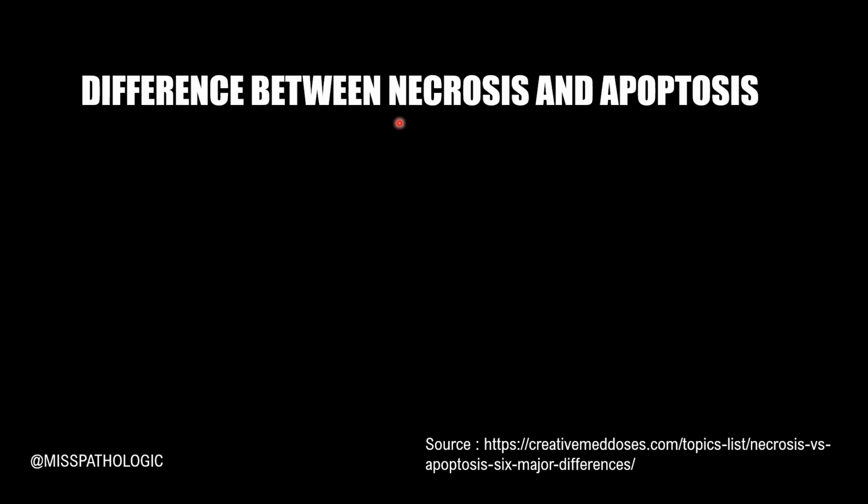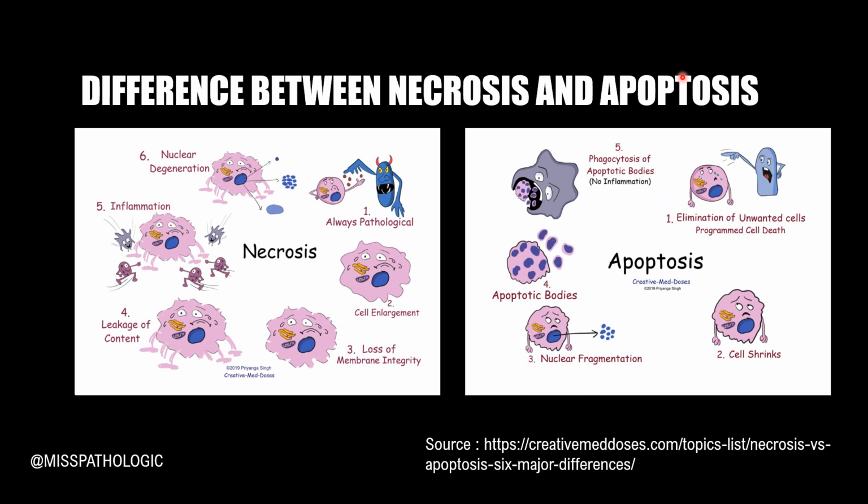So this was a brief discussion that we had about necrosis. But do you all remember in the initial flowchart I had discussed one more process of irreversible cell injury called apoptosis? Then what are the differences between necrosis and apoptosis? Let us try to understand that briefly so that we never use these two terms interchangeably. Apoptosis is defined as a programmed cell death. That is, there is elimination of unwanted cells. Now remember that the body can eliminate unwanted cells in its normal physiological state or in a pathological state. But necrosis is almost always pathological.